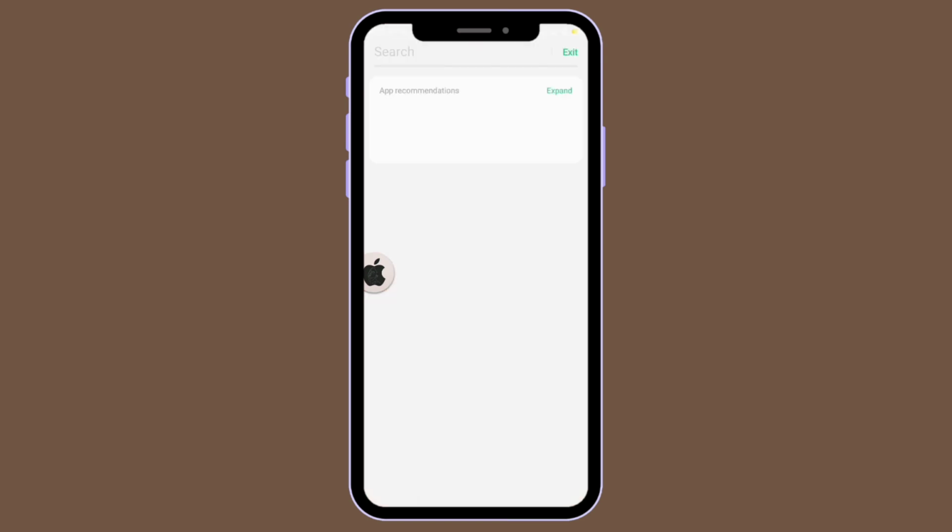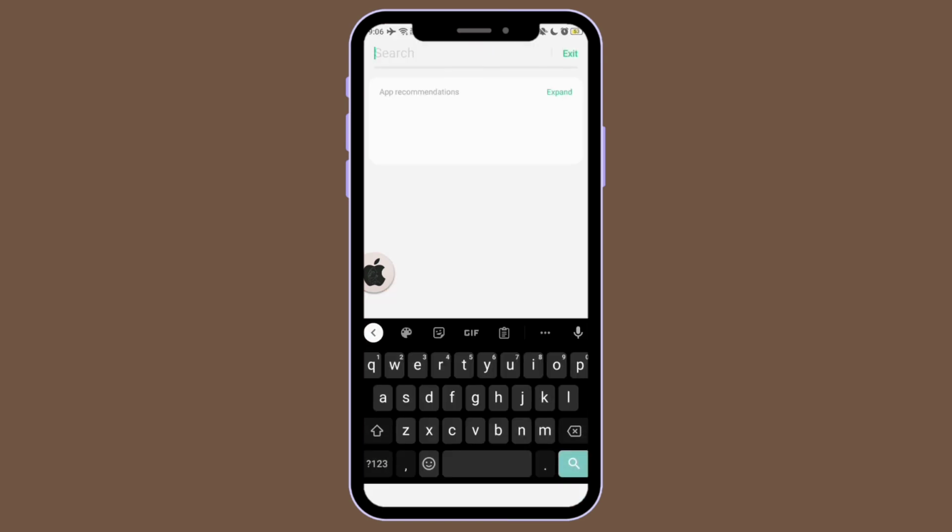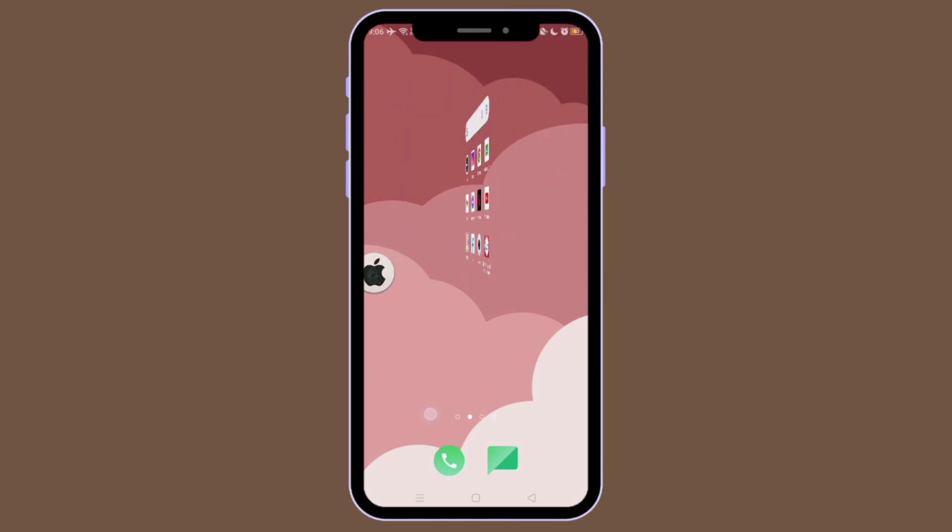Now let's first test the default keyboard of my phone. As you can see, this is Google Keyboard, the default keyboard for Oppo users.